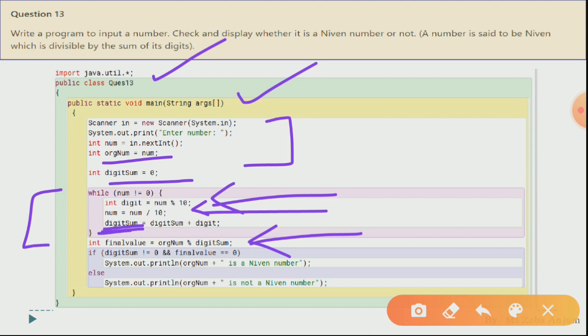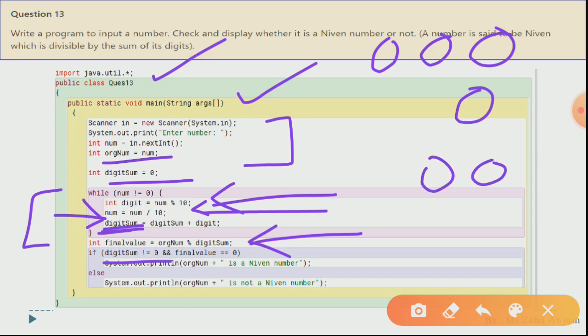If your digit sum is not equal to 0, it means the digit sum should not be 0, because we cannot divide a number by 0. And if your digit sum does come out as 0, it means you must have entered this number or this number, so it should not be done. That is why we are checking digit sum not equal to 0 and final value equal to 0. If that is the case, then the original number is a Niven number, otherwise it is not a Niven number.